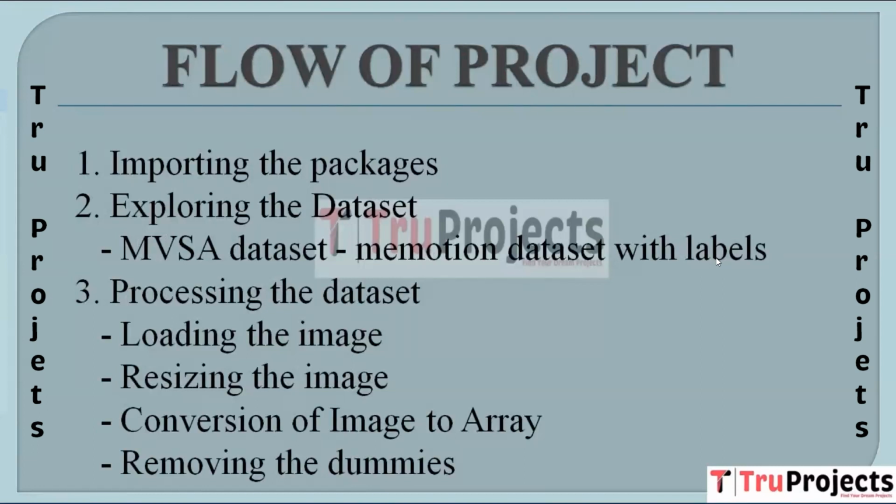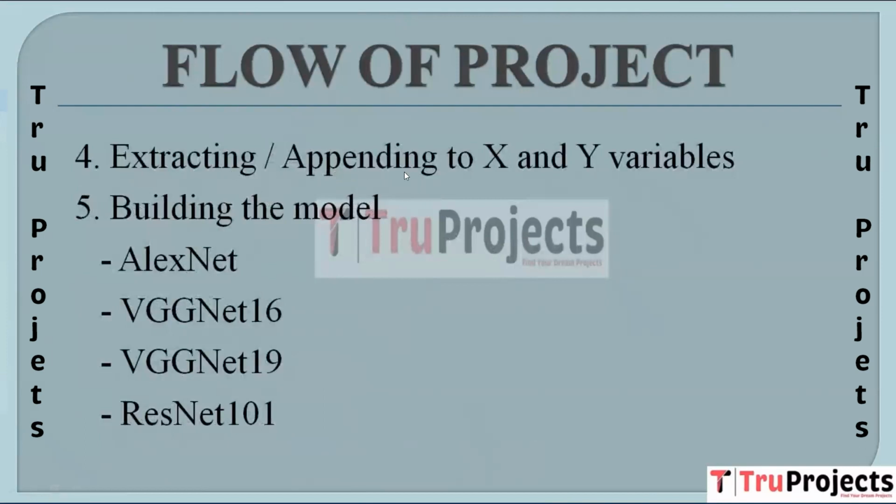This exploration aims to understand the structure and content of the dataset, providing insights into its characteristics. The next step is processing the dataset. This involves several sub-steps such as loading the images, resizing them, converting images to arrays, and removing dummy values. These actions are essential for preparing the data for analysis and modeling. The next step is extracting and appending to X and Y variables. The relevant features and labels are extracted from the processed dataset and appended to variables X and Y respectively. X typically represents the input features and Y represents the corresponding labels.